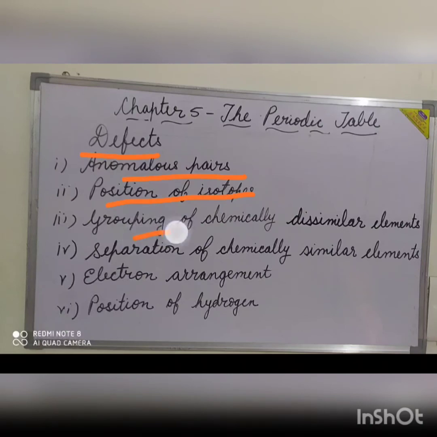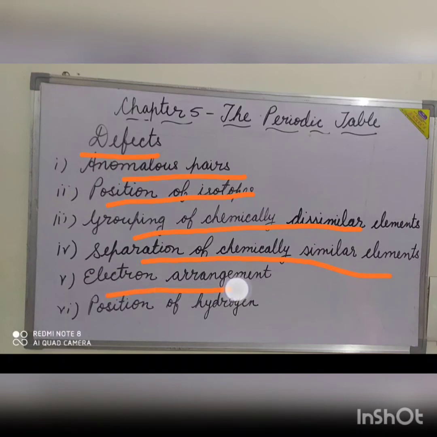The grouping of chemically dissimilar elements. Elements such as copper and silver bear no resemblance to the alkali metals, but they are placed together in the first group. Separation of chemically similar elements. Elements which are chemically similar, like gold and platinum, have been placed in separate groups.